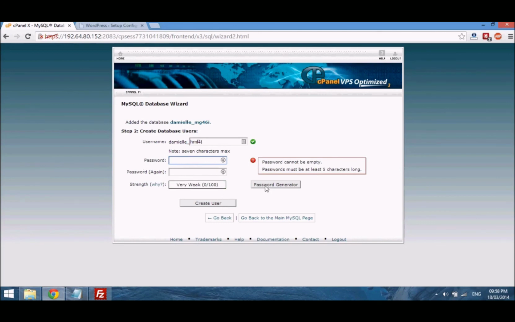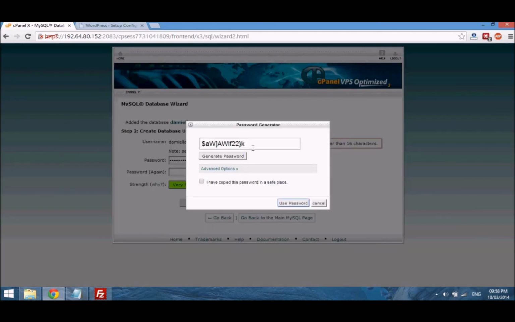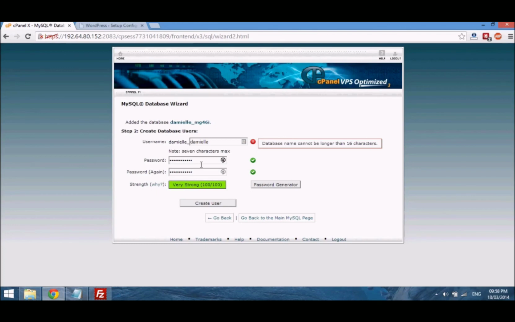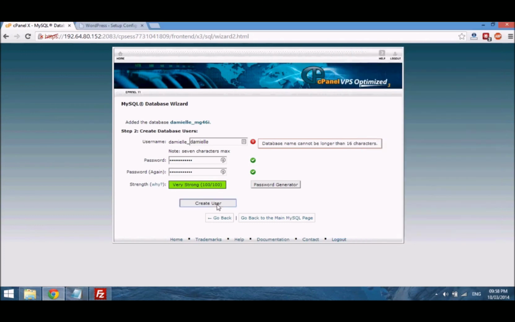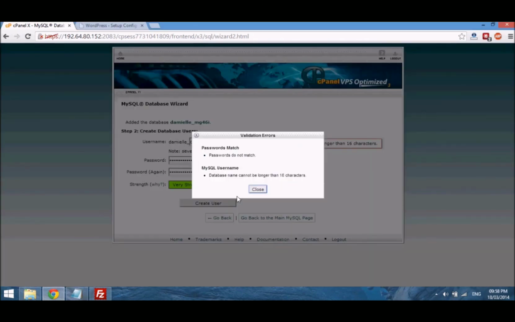There is a built-in password generator, so you can just use it, copy, and click this box that says I have copied this password in a safe place. Use password, and it will just populate the password fields. And you want to go ahead and type the password, paste it there, and then you select create user.